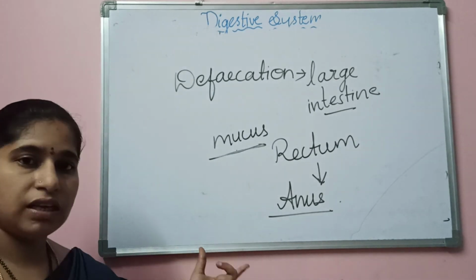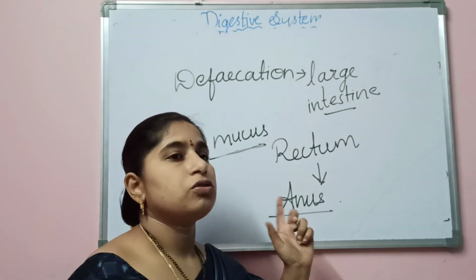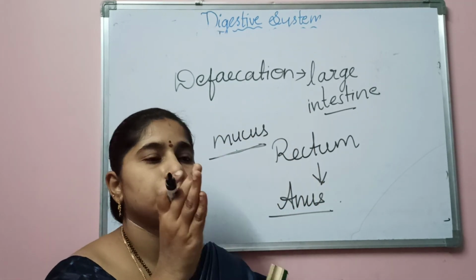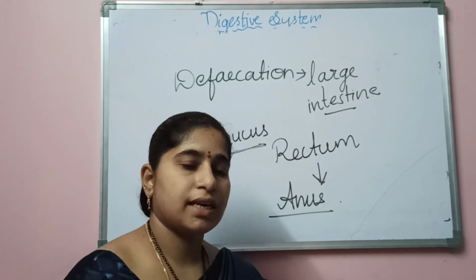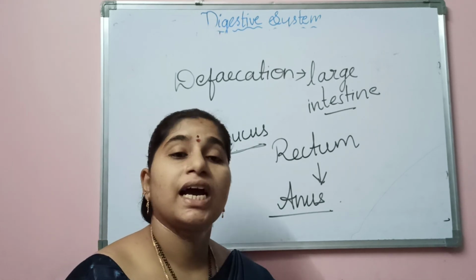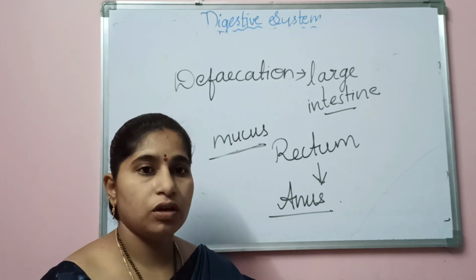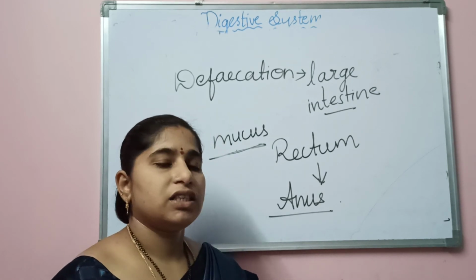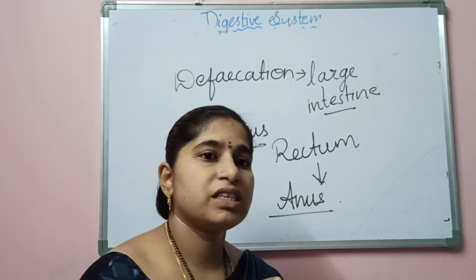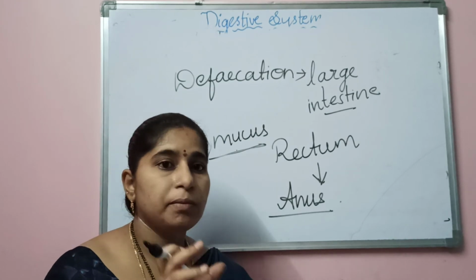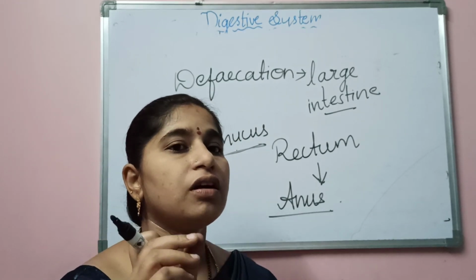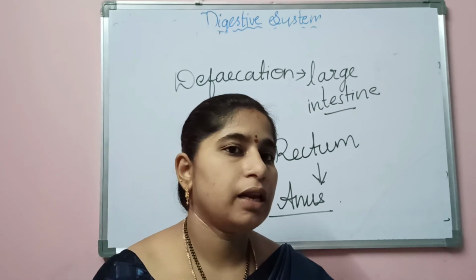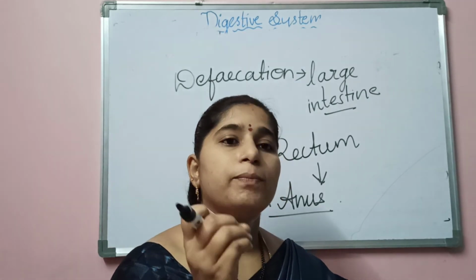So that is the process happening in digestion. First we take the food. The process of digestion starts in the mouth, then it enters the stomach, then the small intestine, and finally the large intestine. Absorption of the food materials generally takes place in the small intestine because the small intestine has finger-like projections on its walls, called villi, that increase its absorption capacity.